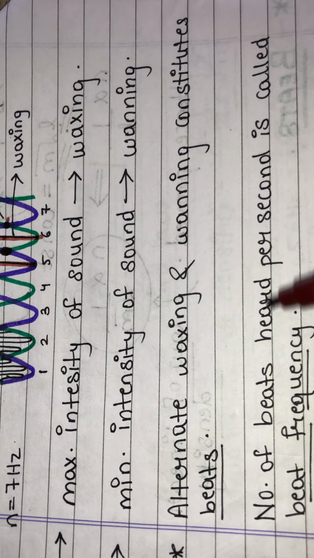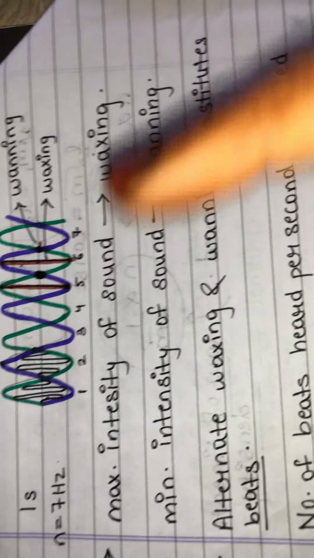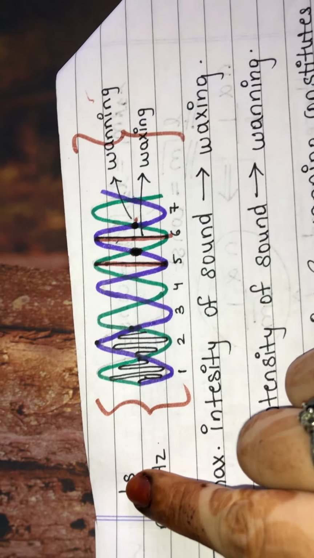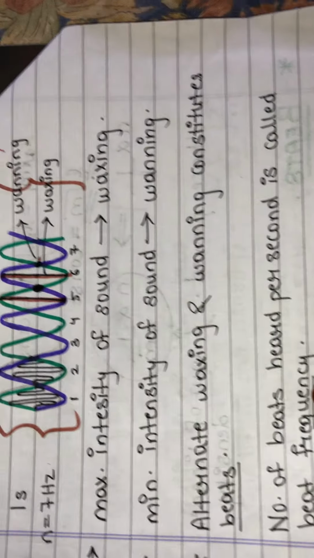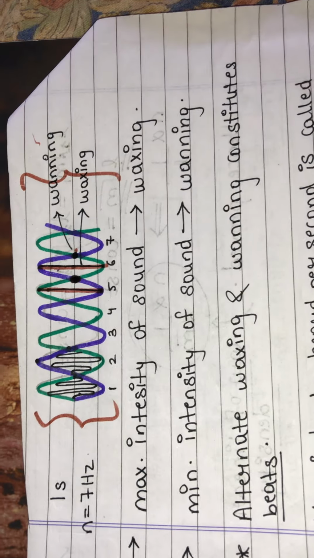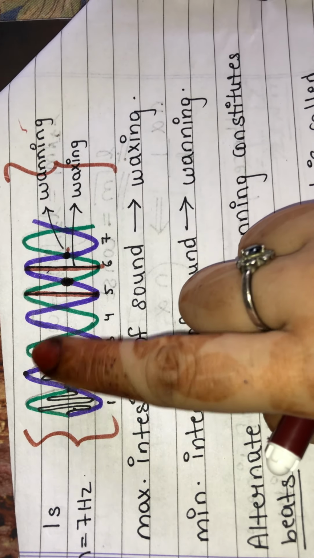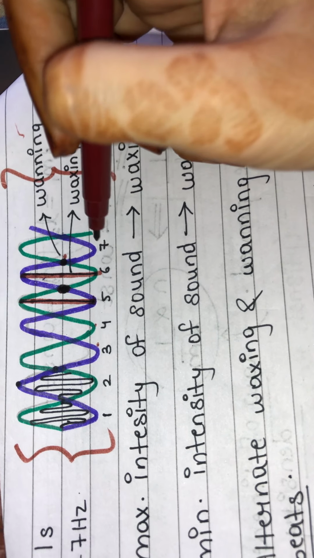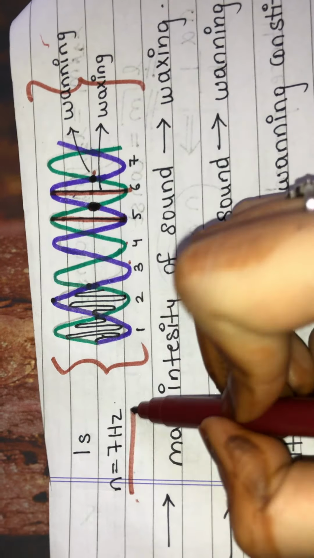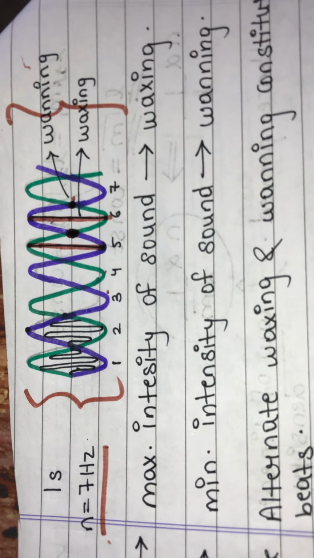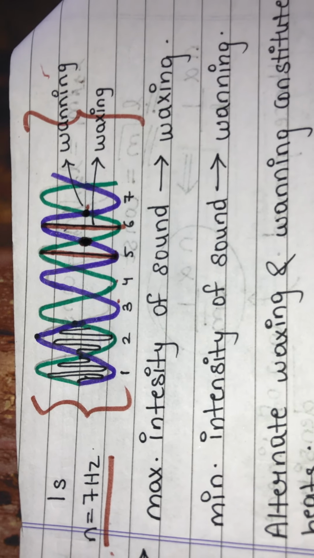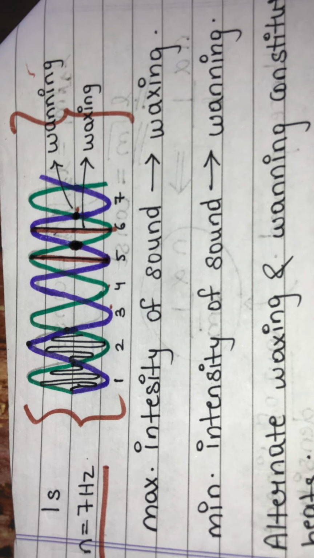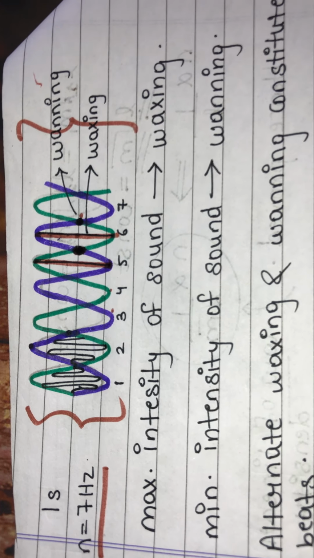Now the number of beats heard per second, suppose these are the number of beats produced in 1 second, that will give me the beat frequency. What will be the beat frequency? Let me count. 1, 2, 3, 4, 5, 6, 7. It will be 7 hertz, the beat frequency over here. This is just for explanation. We cannot count beat frequency with our ear.